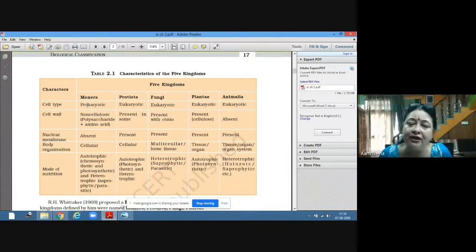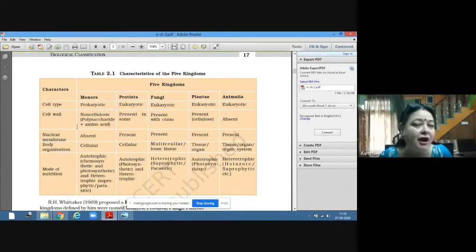The Monera kingdom consists of all the bacteria. Monera is the kingdom of bacteria. All bacteria are kept in this kingdom, and they have a prokaryotic cell, not having a well-defined nucleus or membrane-bound organelles.